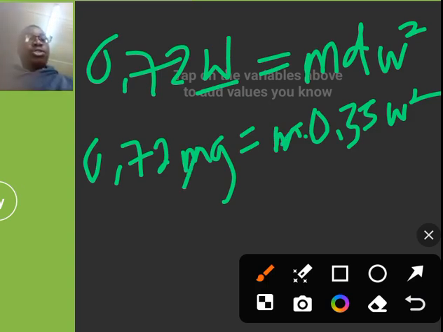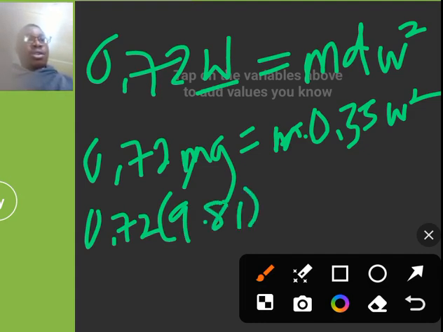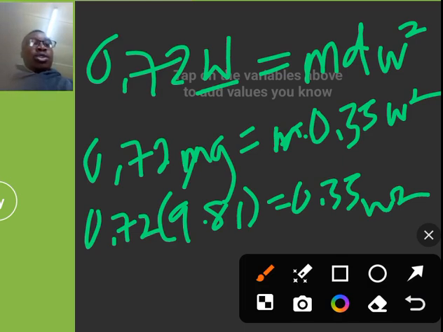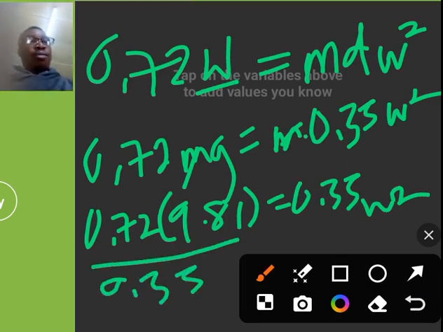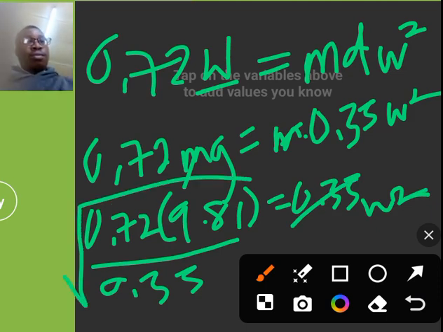So if I substitute here my g, 0.72 of 9.81 should be equal to 0.35 angular velocity squared. So divided by 0.35, and I root that.